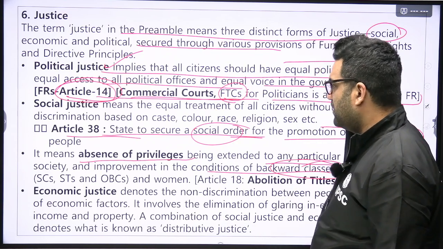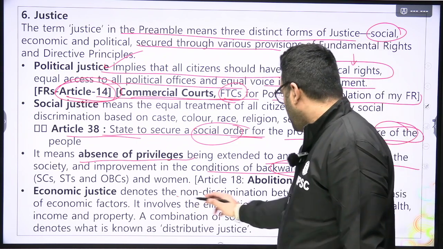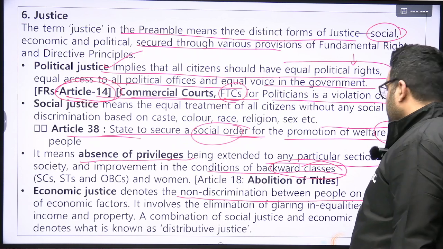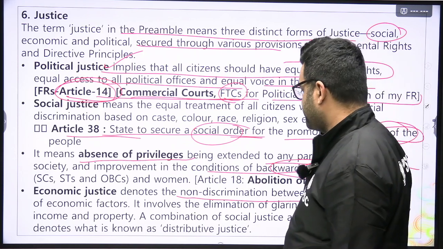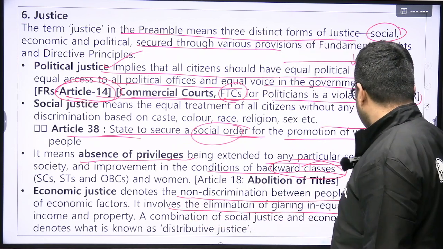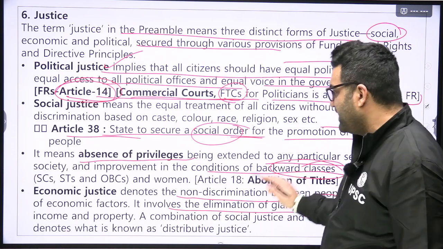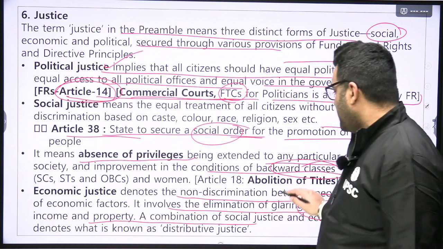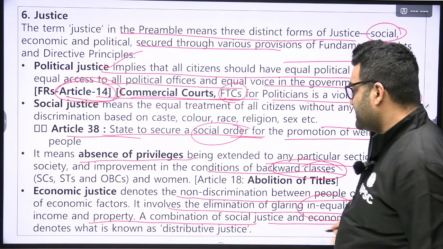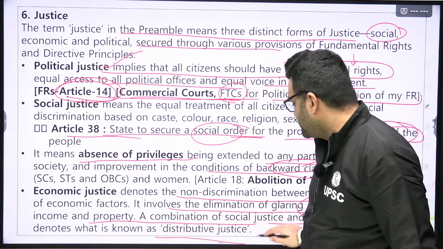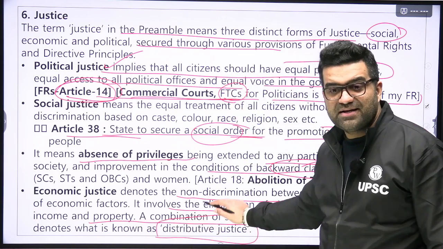Done. Now, economic justice denotes the non-discrimination between people on the basis of economic factors. It involves the elimination of glaring inequalities in wealth, income, and property. A combination of social justice and economic justice is known as distributive justice. Can this be asked as a question?